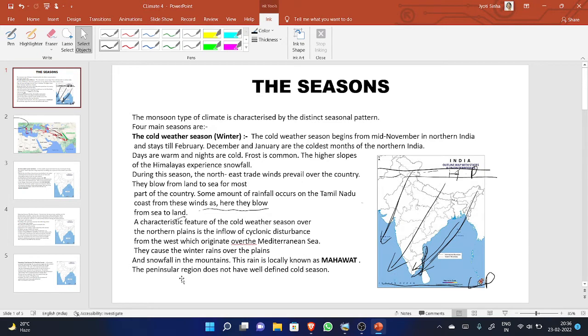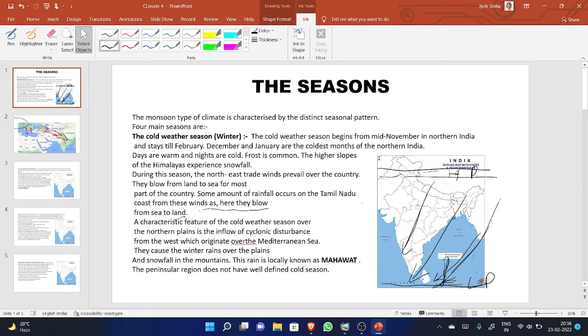The peninsular region does not have a well defined cold season. As is known to us, peninsular India means the part of the country that is surrounded by water from three sides. Due to the presence of water, they enjoy a mild type of climatic condition. Who enjoys the mild type of climatic condition? The people of the coastal region. I think this point is very clear to you.